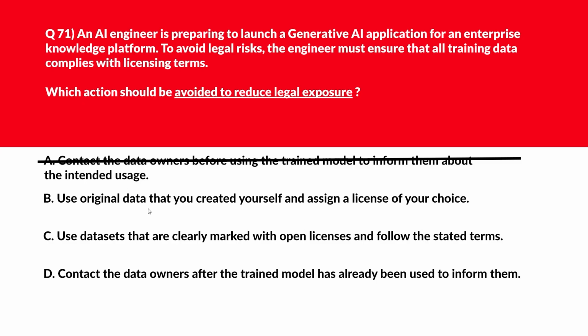B says use original data that you created yourself and assign a license of your choice. Original data gives full control over licensing and usage. Therefore, wrong answer. Let's move to option C. C says use datasets that are clearly marked with open licenses and follow the stated statements. Open license datasets reduce legal uncertainty when terms are followed. We'll delete this. Let's move to the last option.